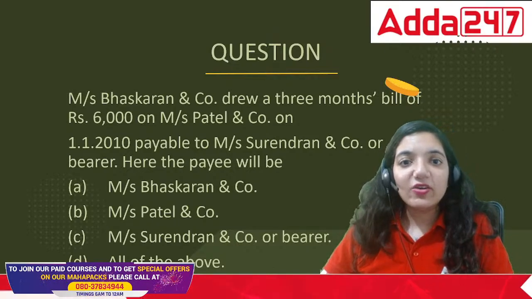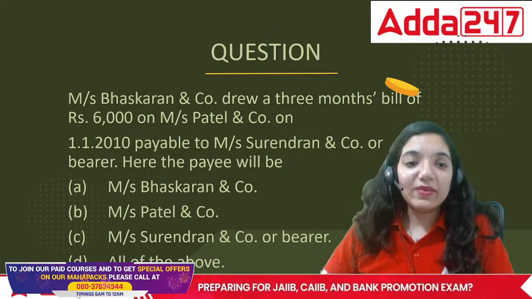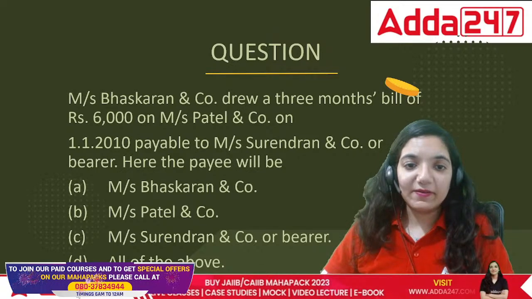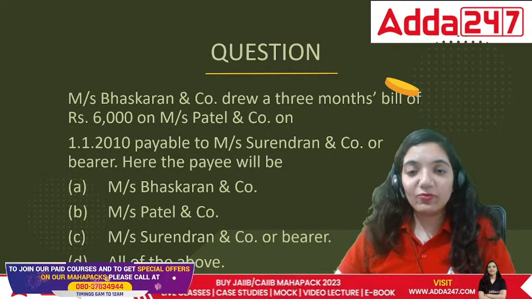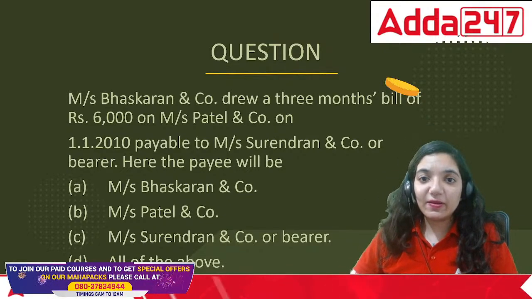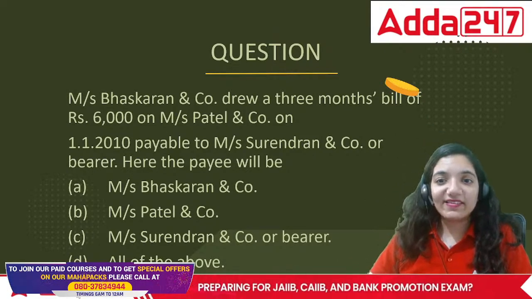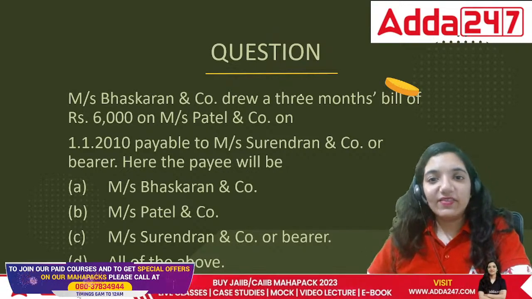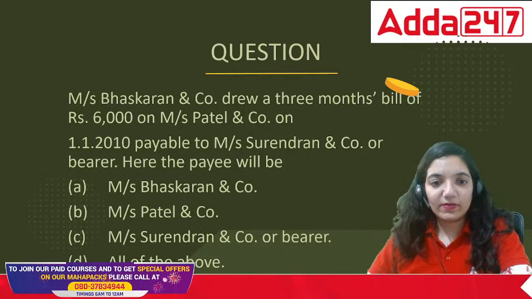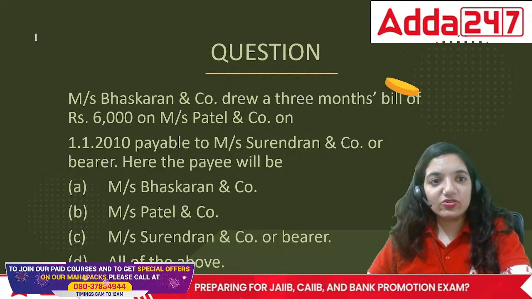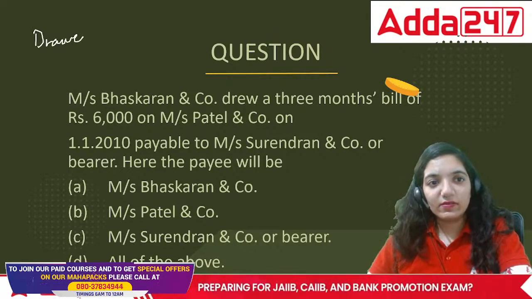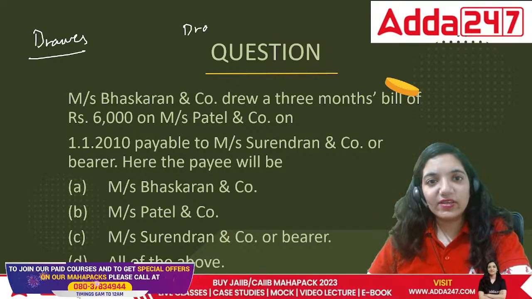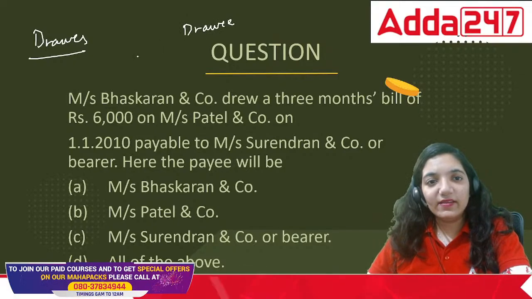See, the point is, who is the payee? Payee means the person to whom this payment is being made. So when we decide whom the payment is being made to, how are we going to look at it? In this case, there are 3 parties overall. First is drawer, second is drawee, and payee.